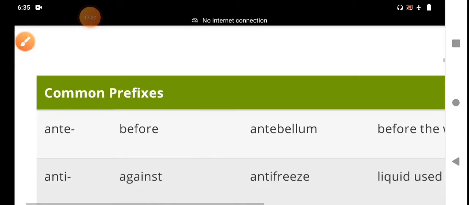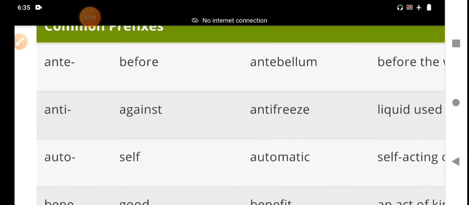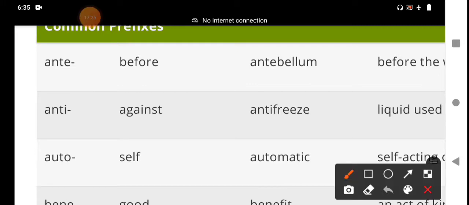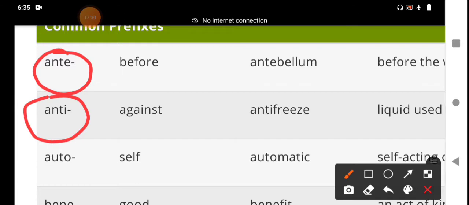And then we go to the next, common prefixes. There are two words with the same pronunciation: ante and anti. The first one, ante, means before.